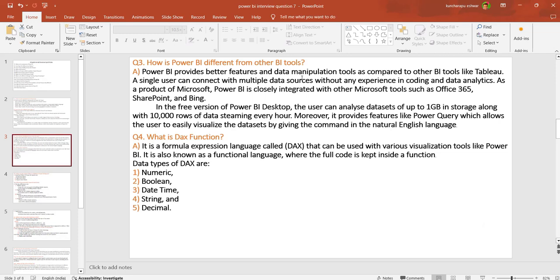Right? Yeah, this is another Power BI tool question. Fourth one, what are DAX functions? It is a formula expression language called DAX. DAX full form is Data Analysis Expressions.